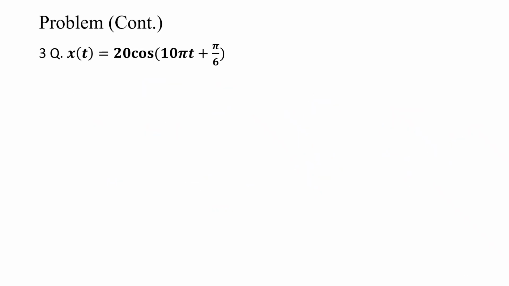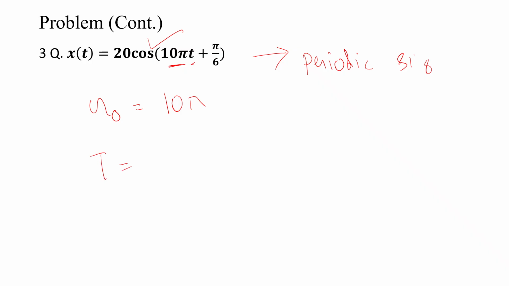Similarly, here with respect to t, we have to check what is connected, that is called omega naught. It is a cosine wave, so it is a periodic signal. So we have to calculate the fundamental period. Omega naught is equal to 10 pi, T is equal to 2 pi by omega naught. So 2 pi by 10 pi, pi cancels, 1 by 5 second.